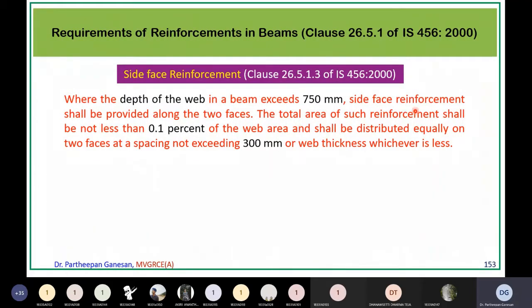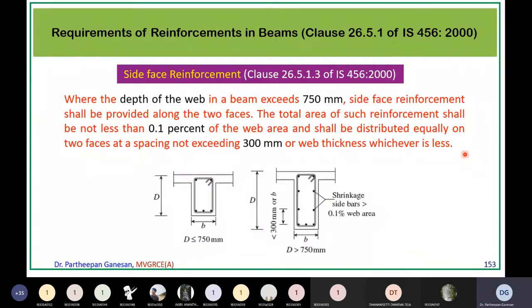The total area of such reinforcement shall not be less than 0.1% of the web area and shall be distributed equally on two faces at a spacing not exceeding 300 mm or web thickness, whichever is less. For example, this vertical portion is called the web, and this horizontal portion is called the flange, right?